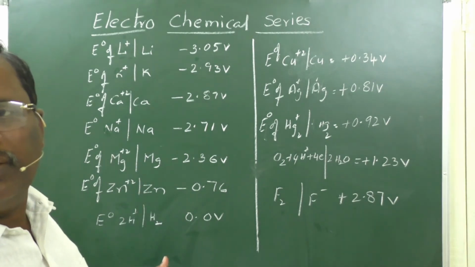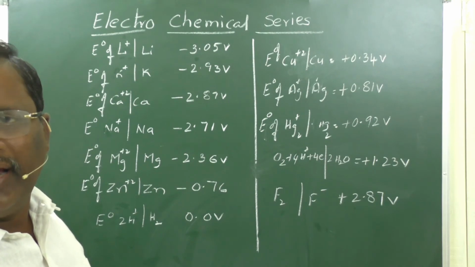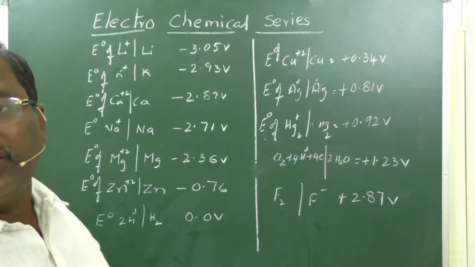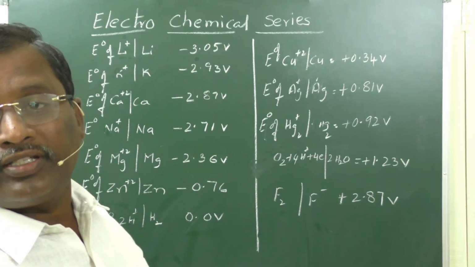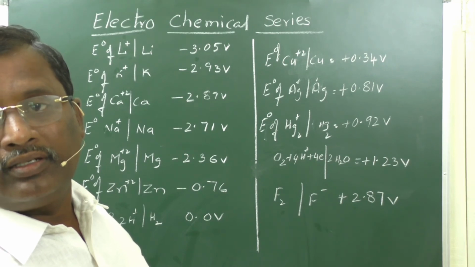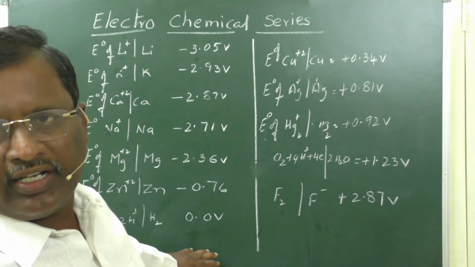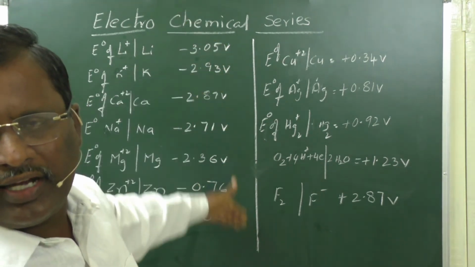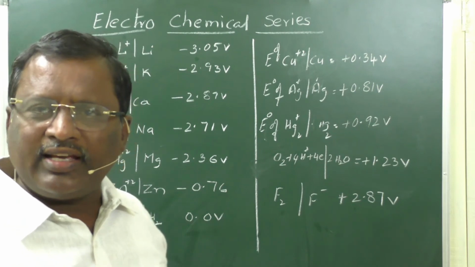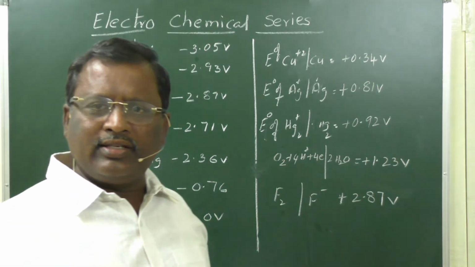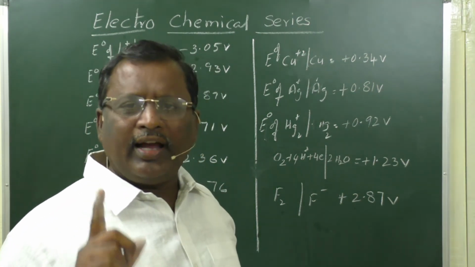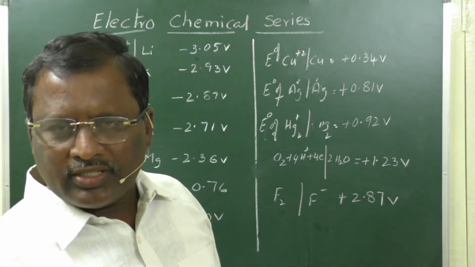The next elements, iron, cadmium and lead, react with steam and liberate hydrogen. But almost all metals present above hydrogen in this electrochemical series react with acids and liberate hydrogen gas. That means they can reduce hydrogen ions into hydrogen gas.